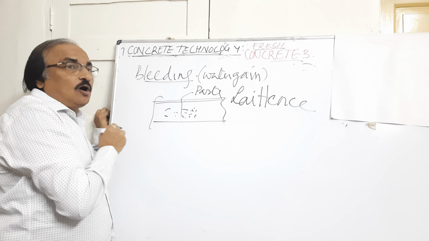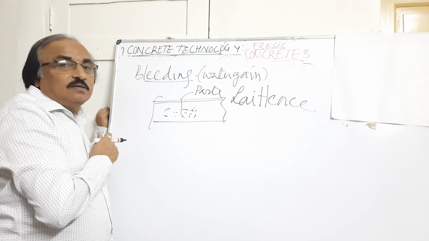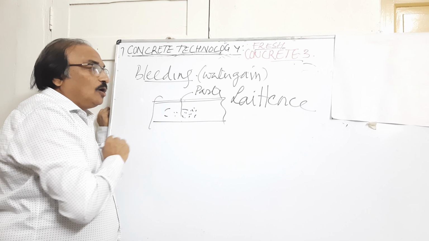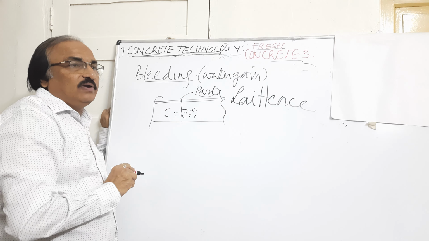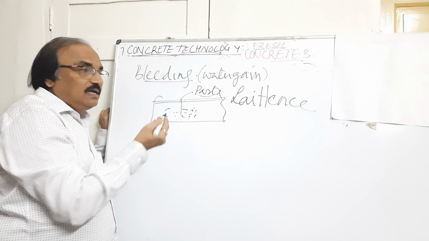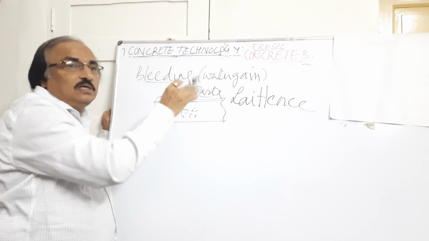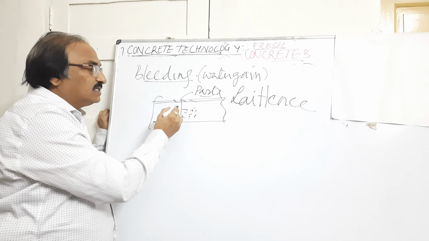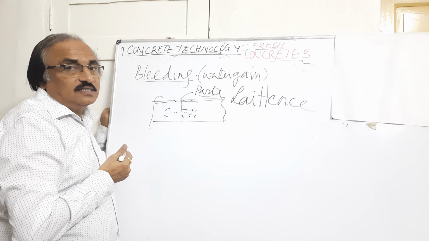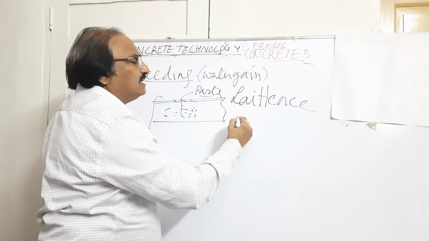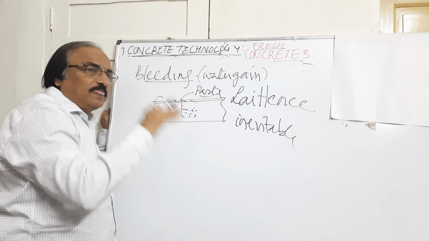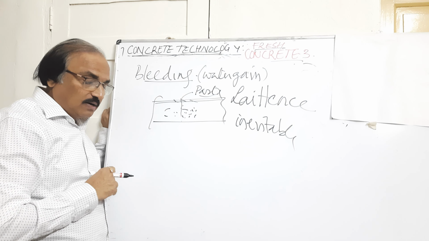So what comes to the top takes the cement along with it, forming capillaries, and the top surface is a paste, and paste is very weak. During rainy season it will become mud. When it is dry, it will form cracks on the surface, so it will peel off on the top. Again we see that the aggregates are exposed on the top. So water should not be in excess, to prevent bleeding. Bleeding is inevitable. It cannot be stopped. There will be some, but it should be within the permissible limit.